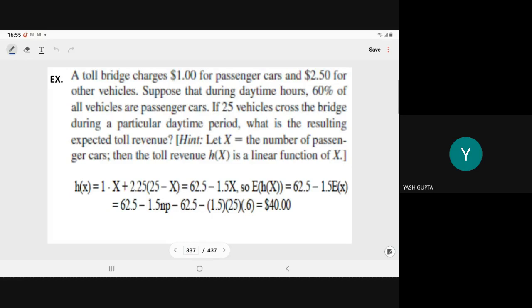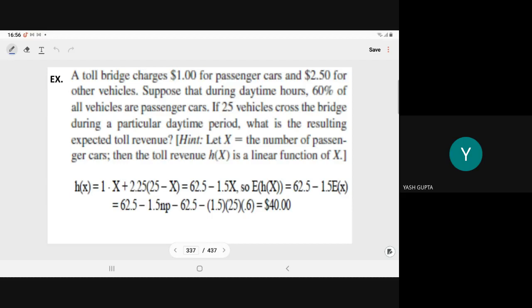A toll bridge charges $1 for passenger cars and $2.50 for other vehicles. Suppose that during daytime hours 60% of all vehicles are passenger cars.